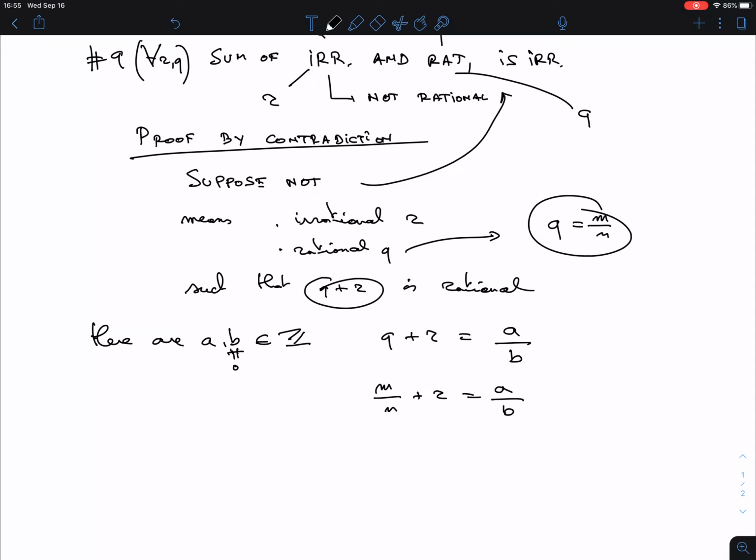Namely, I'm negating the statement, and I write down as much as I can about what all these various objects that I now have look like. This is how far I can get, because R I cannot describe, because being not rational is something that cannot be described. So this is as far as I get. Now some ingenuity has to come in.